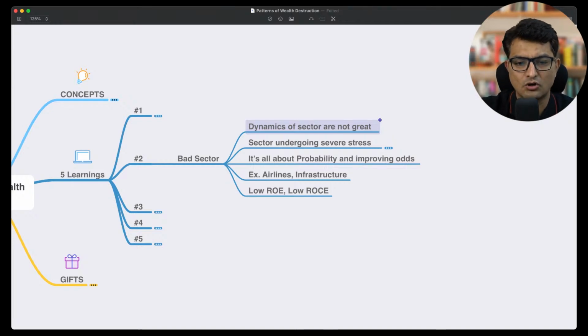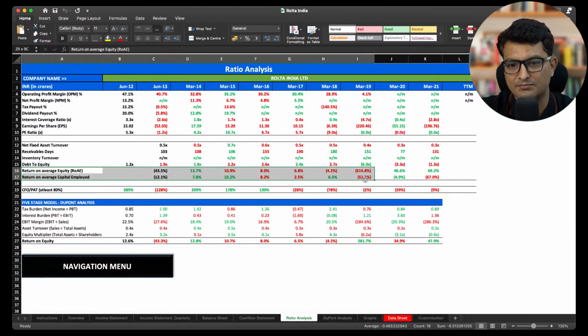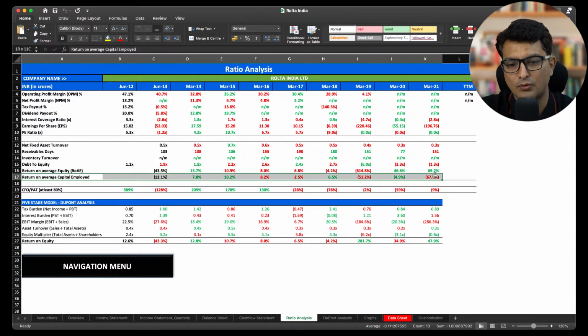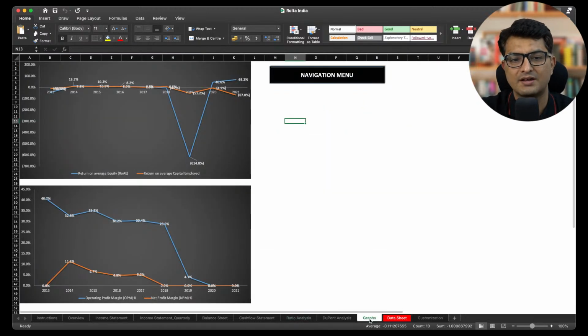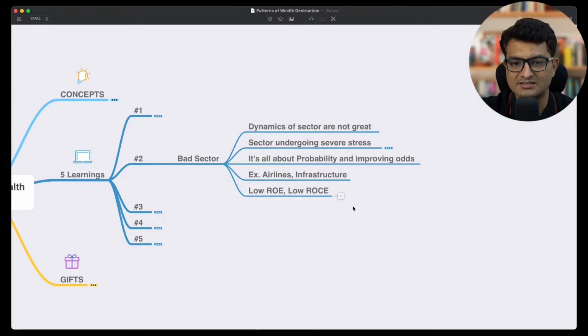Again, I have covered these things in the Excel template also. There is return on average equity; if it is less than 15, generally it's a problem. Then return on capital employed, and I also have some graphs where you can see the trend of all these ratios. That is where the sector itself might be problematic.